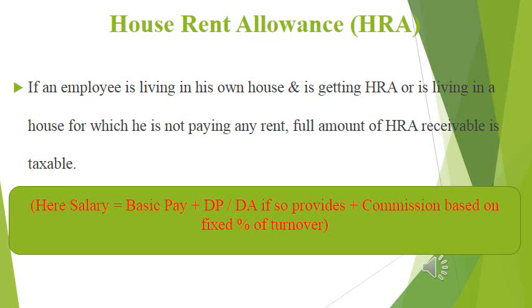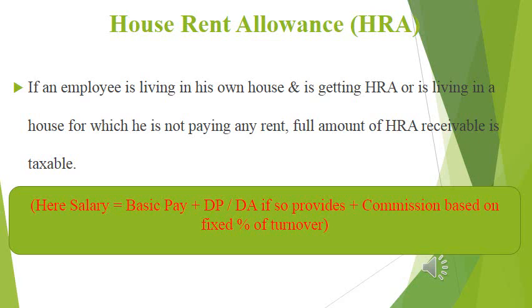Here salary means basic pay plus DP. DP means dearness pay, which is always just like a basic pay. Then plus DA, if it is provided as per terms of employment, or it is considered for service termination benefit or pension benefit, etc. If so specified, it will be considered. Otherwise, it will not be considered. Then plus commission based on a fixed percentage of turnover. These three elements we have to take as salary for calculating the limit of house rent allowance.